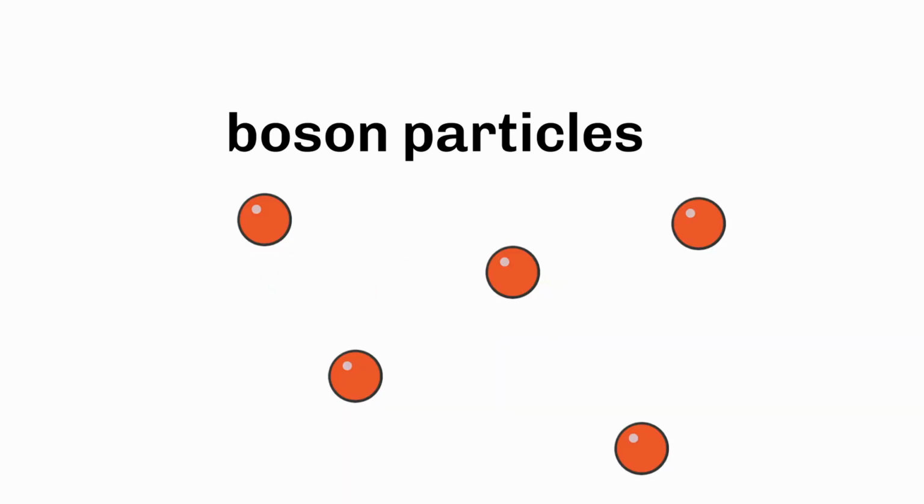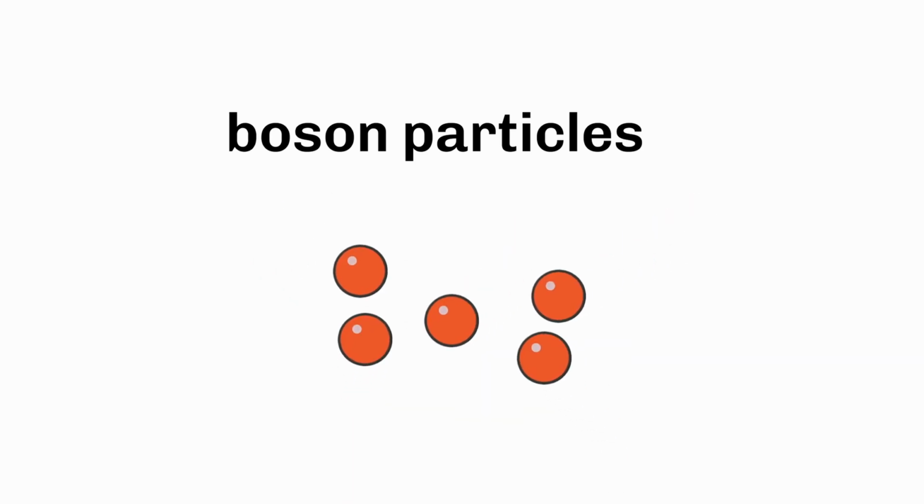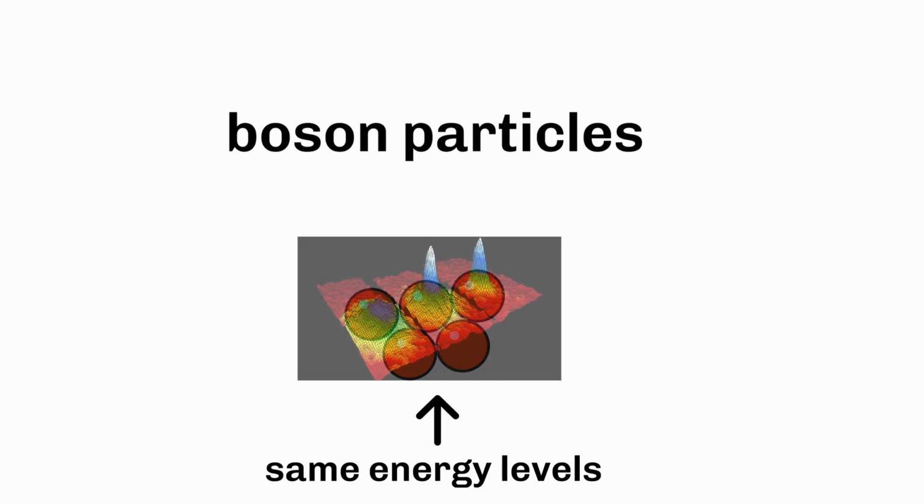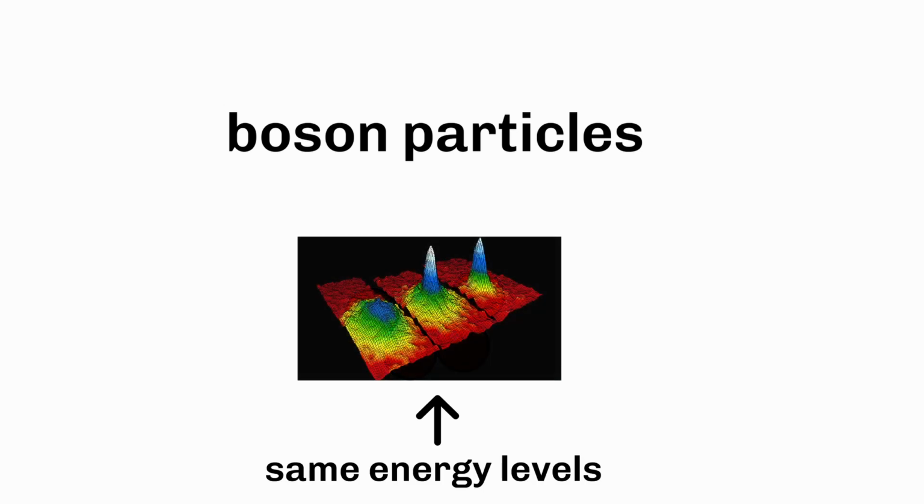When it becomes extremely cold, the boson particles achieve the same quantum state, or energy levels, to which they form a single collective quantum wave called the Bose-Einstein condensate.